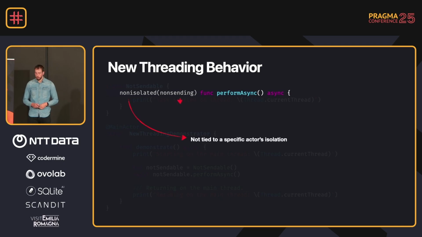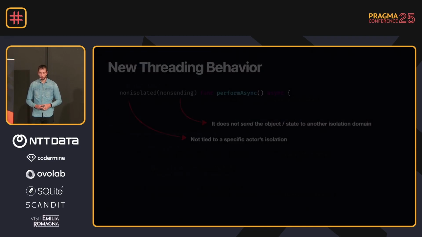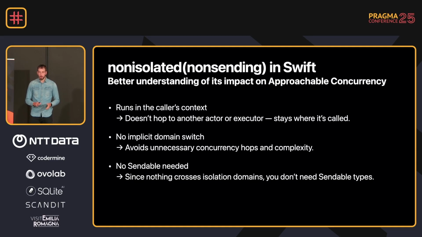This is what is happening behind the scenes, right? So we're still non-isolated, so we're not tied to a specific actor's isolation. But we also don't send the object or the state to another isolation domain. So we don't send ourselves away from the main actor isolation, so we stay on the main thread. And this could also be a tool, and you can also understand that this makes concurrency more approachable. And it's because we stay in the same isolation domain. And not switching off an isolation domain means you don't have to think about sendability. You don't need to adopt the Sendable protocol. You don't need to think about thread safety because we're not changing threads. So it already becomes more approachable.